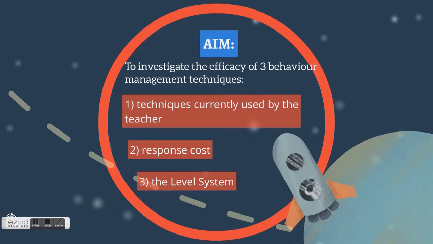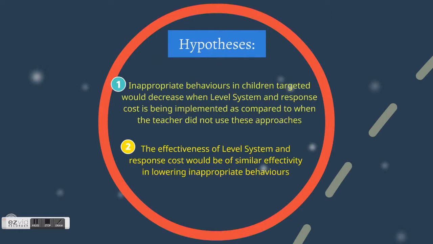And now we move on to the aim of the study. The aim of the research is to investigate the efficacy of 3 behavior management techniques. Techniques currently used by the teacher, response cost technique, and the level system technique, which is a form of token economy. Moving on to the hypothesis of this study.